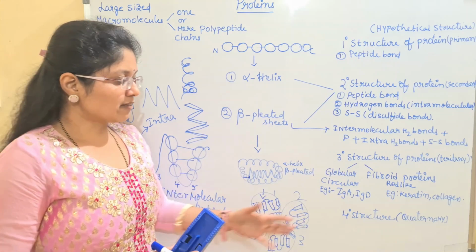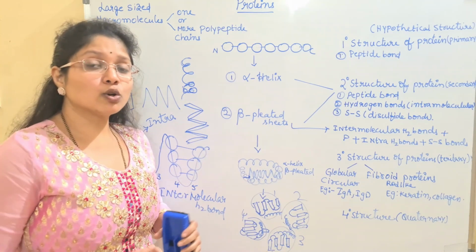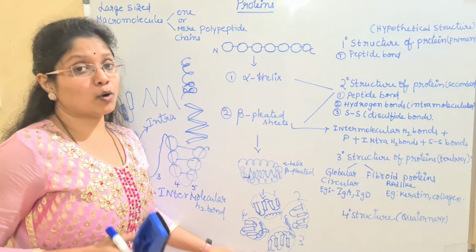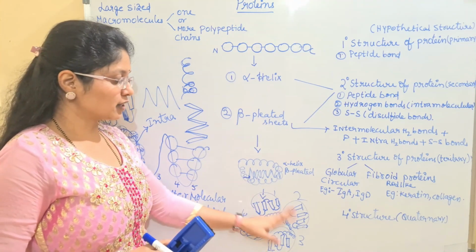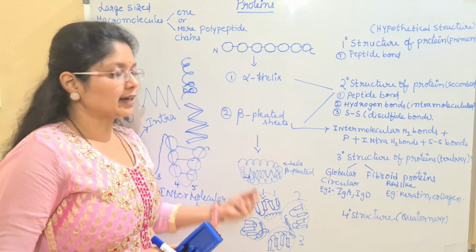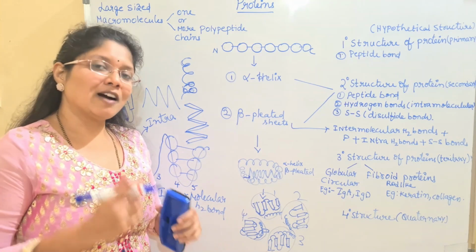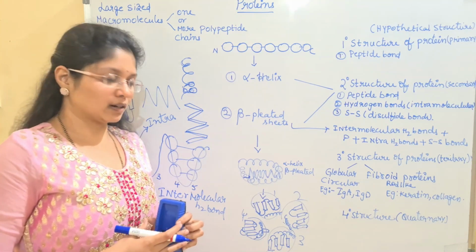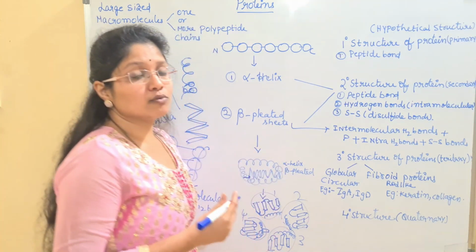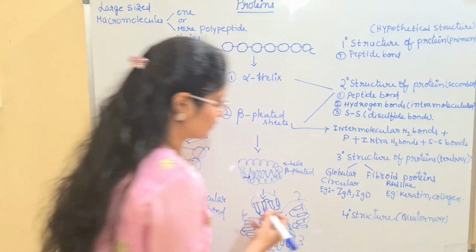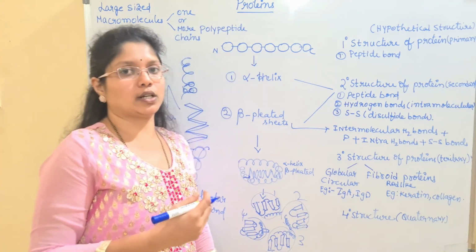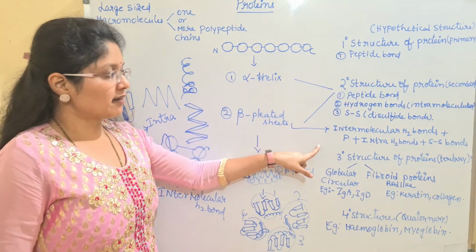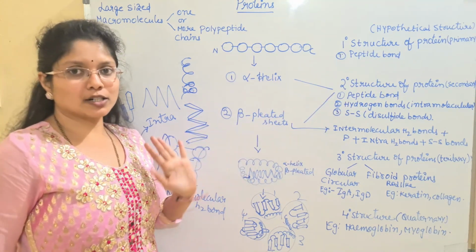Now for this I will give the best examples, myoglobin and hemoglobin. Hemoglobin is made up of four polypeptide chains, and all these four polypeptide chains are linked together. In the same way we have myoglobin, the muscle protein. So both are examples of quaternary structures, complex protein molecules. The basic thing you have to remember here is that I have discussed the type of bonds present.